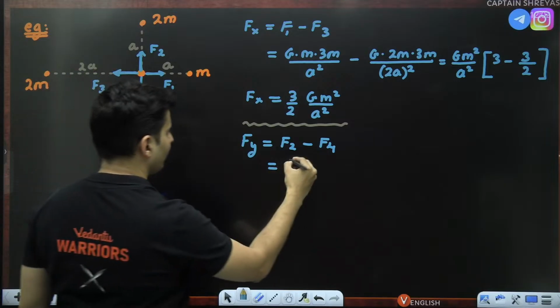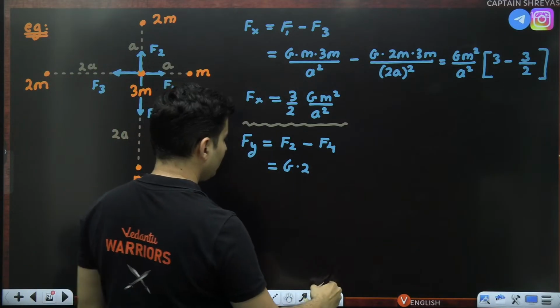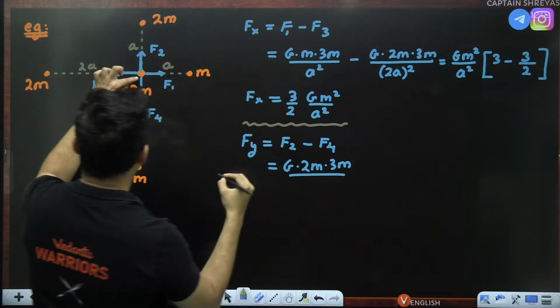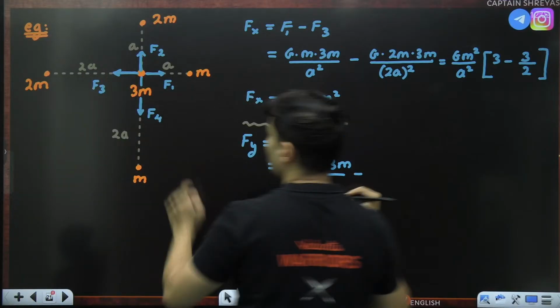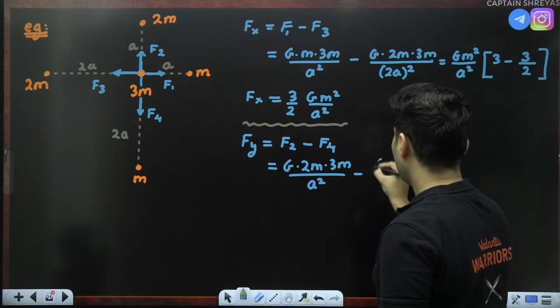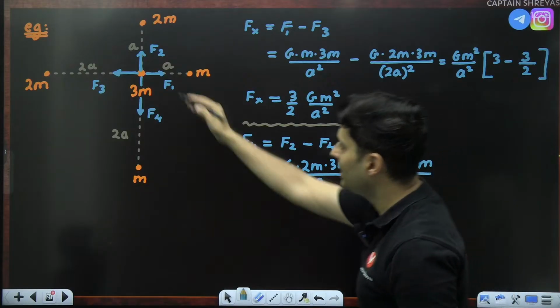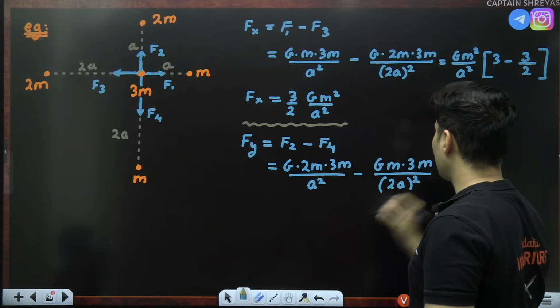F2 is G 2m into 3m, the product of the masses, divided by the distance square, minus F4, G m into 3m whole thing divided by the distance, which is basically 2a, and then whole square.